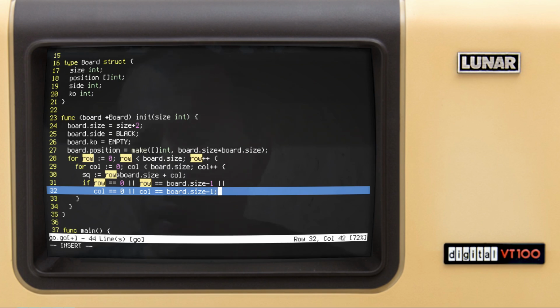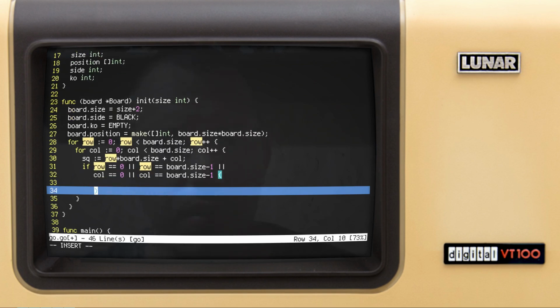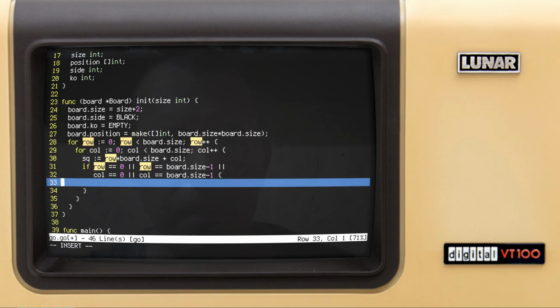Okay, in this case we want to say board position indexed by the square is going to be equal to off board, essentially the value of 7.